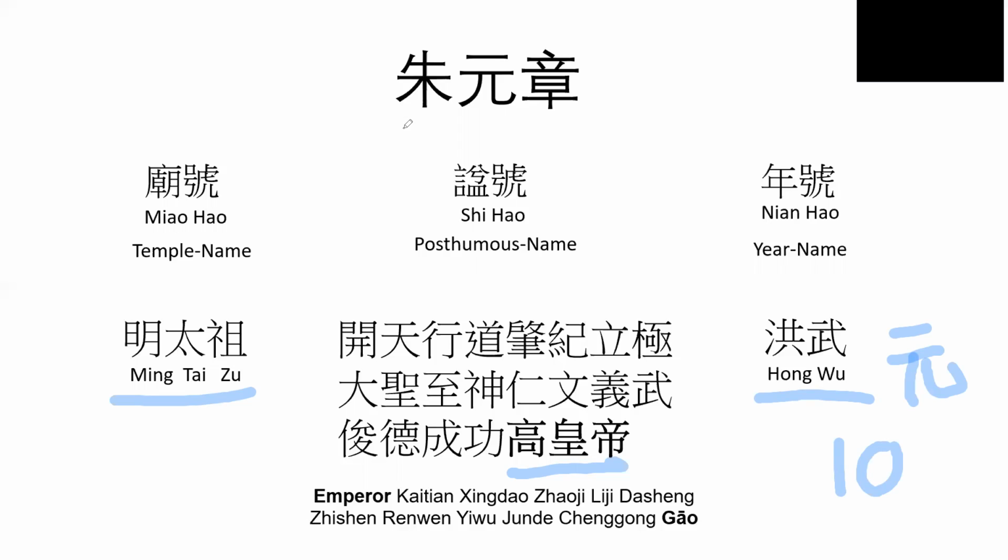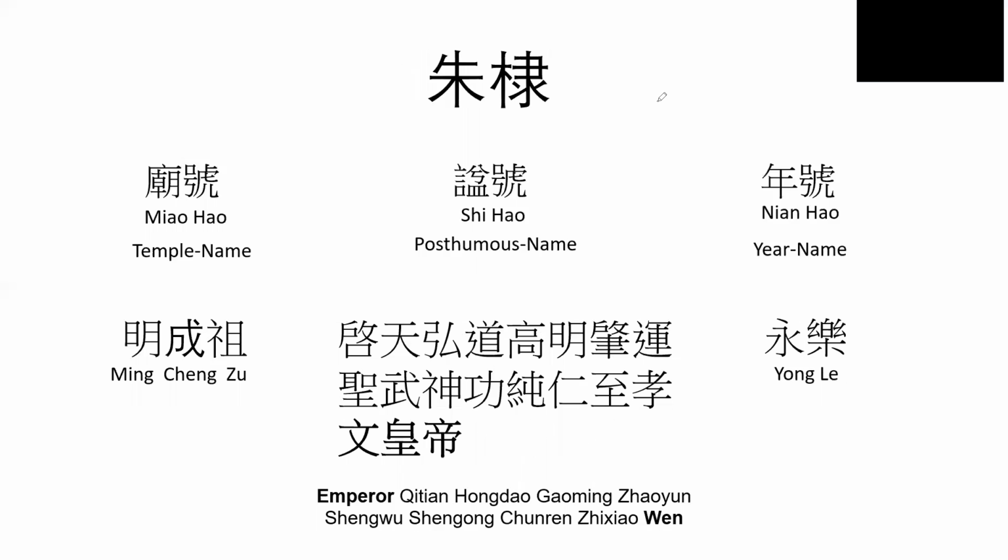So now, that was 朱元璋. Let's just take a quick look at another example. Let's take a look at the third emperor of the Ming Dynasty, 朱棣, or 永乐 emperor. His temple name was 明成祖.